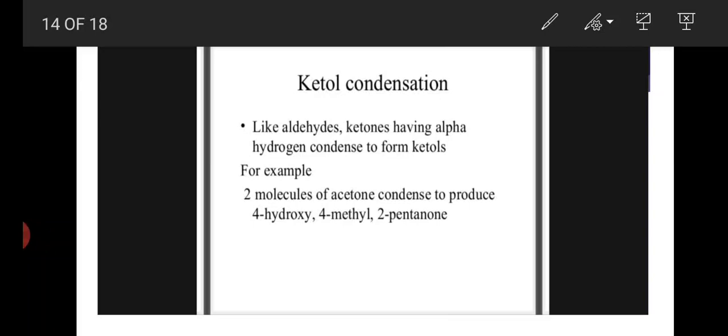For example, two molecules of acetone. Acetone is an example of a ketone. Two moles of acetone condense to produce 4-hydroxy 4-methyl 2-pentanone. When two acetone molecules participate in the aldol condensation reaction, our final product is 4-hydroxy 4-methyl 2-pentanone.